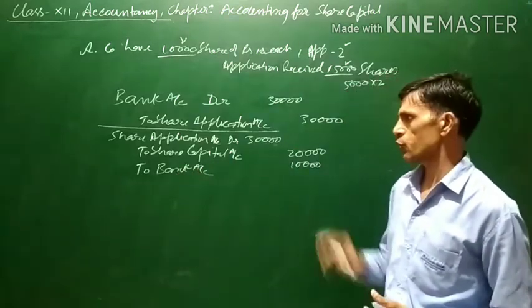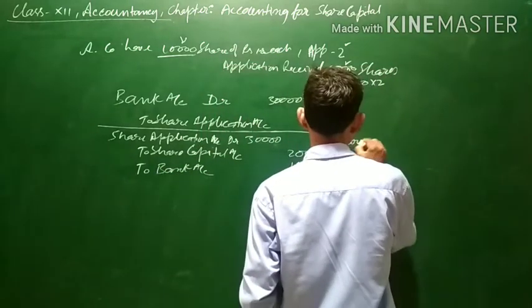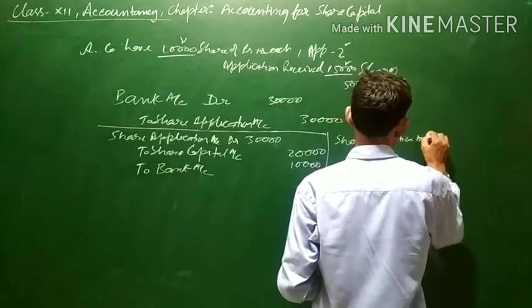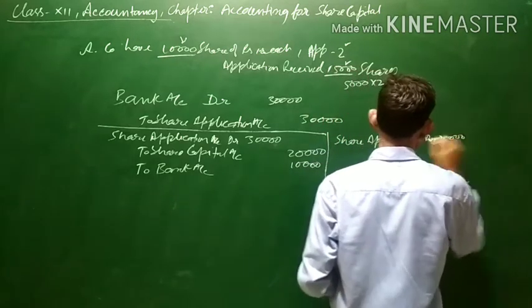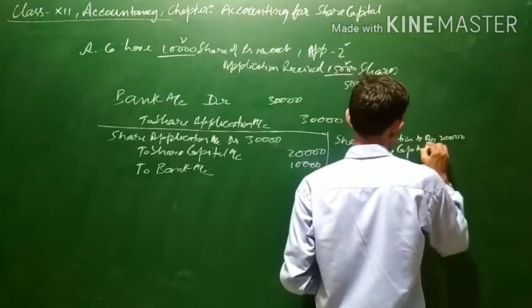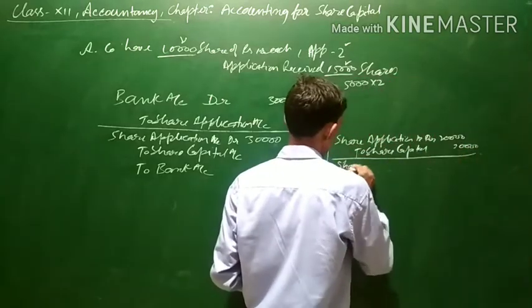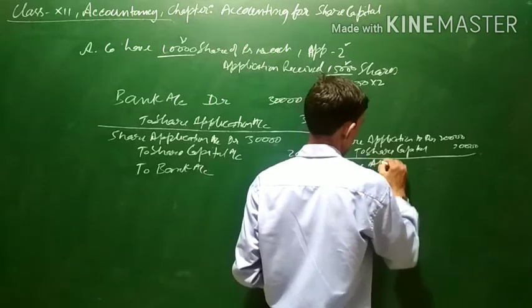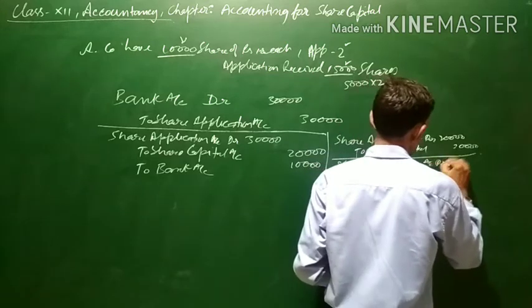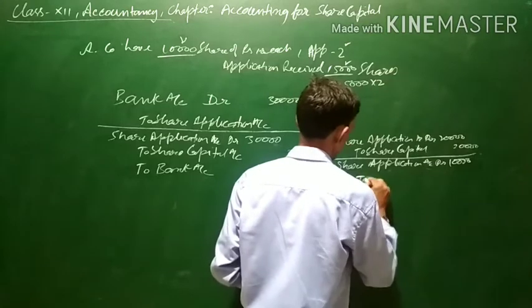Or the separate entries for this will be: share application account debit 20,000 to share capital 20,000. And a separate entry for refund: share application account debit 10,000 to bank.